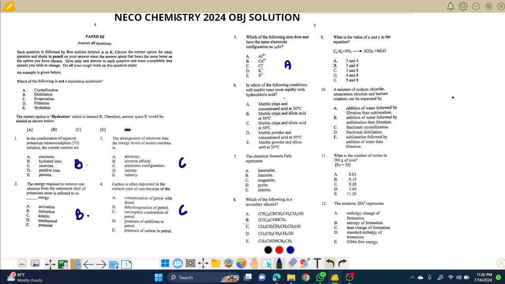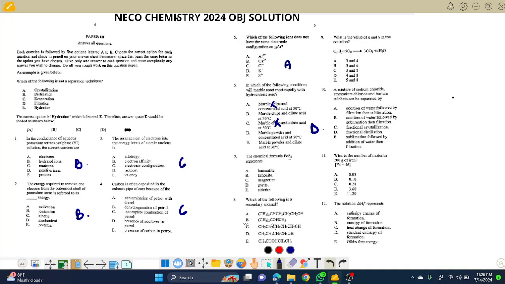The next question says, in which of the following conditions will marble react most rapidly with hydrochloric acid? Now, talking about rate of reaction, surface area is very important. So the marble must be powder. We first look at powder, not this, not this. Powder, yes. Then look at the temperature. The higher the temperature, the higher the rate of reaction. So D has the highest temperature, which is 50. This is D.